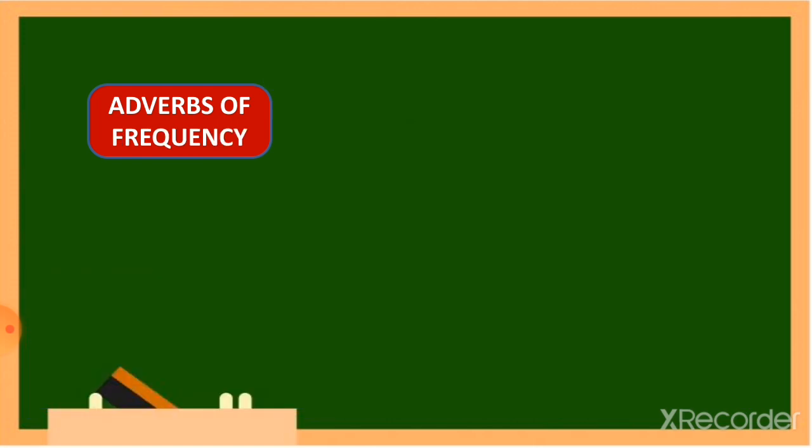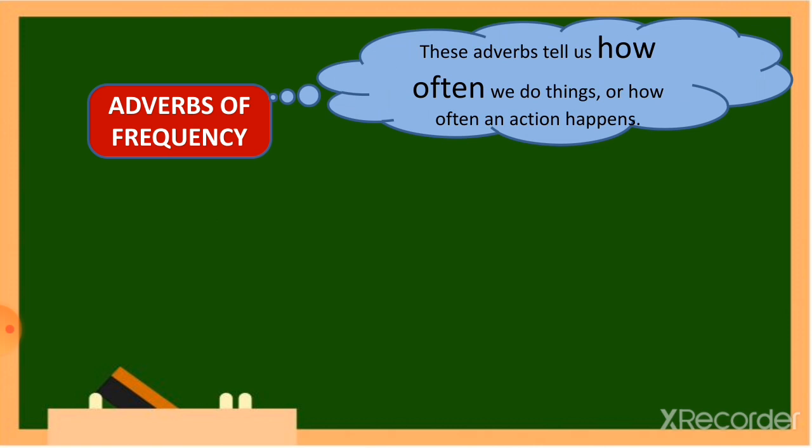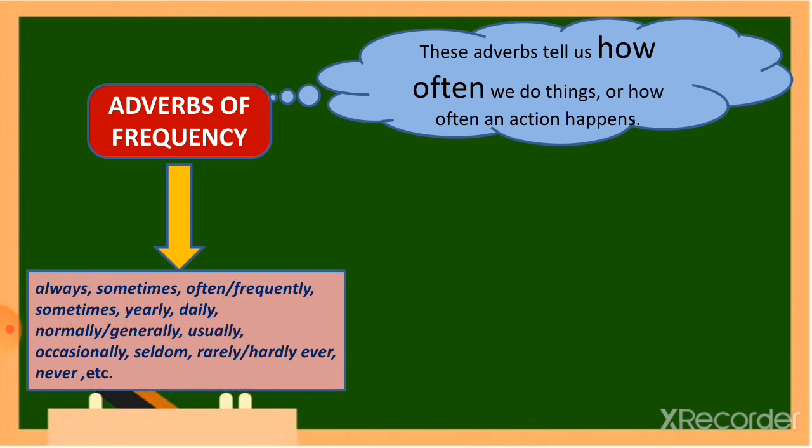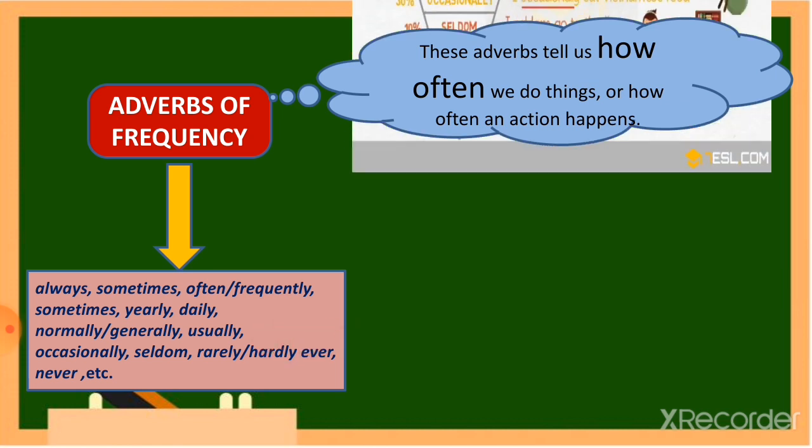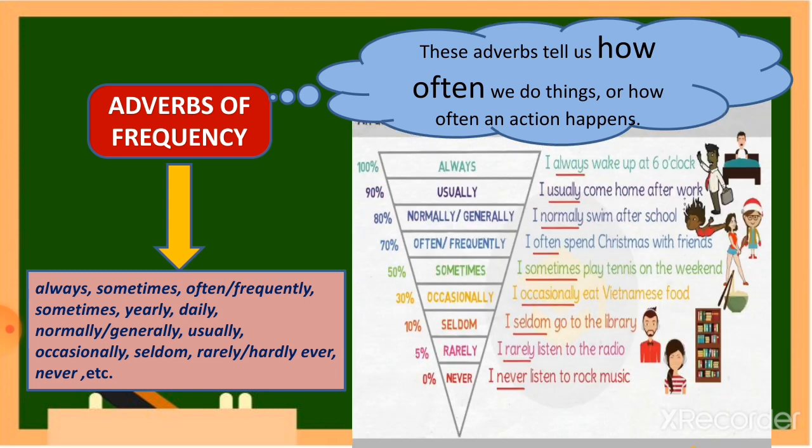Next, adverbs of frequency. These adverbs tell us how often we do things or how often an action happens. Again, a list of some of the adverbs of frequency: always, sometimes, often, frequently, hardly ever, never, etc. Now, here I have a graph which will help you to use these adverbs aptly.